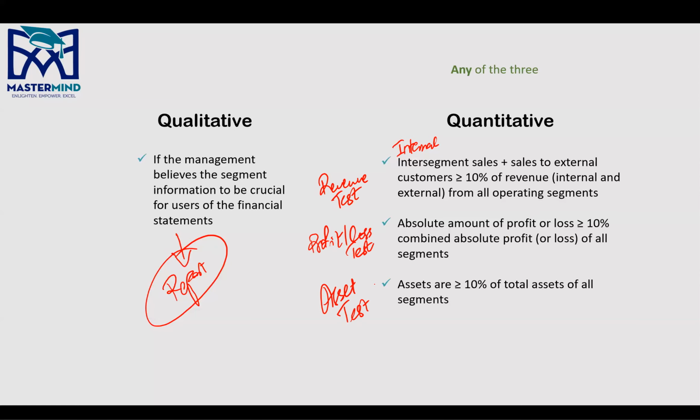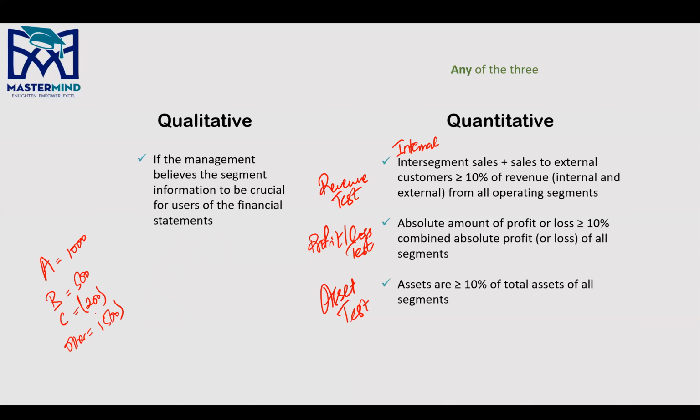So for example, you have three segments, right? Let's suppose you have segment A, segment B, and segment C. Segment A reports, and you have other segments, right? So segment A reports, let's suppose, a profit of 1,000, segment B 500, and 200 loss, right? And the other segments report a loss of 1,500, let's suppose, right? Absolute means, for example, if you talk about segment data, is it reportable or not?